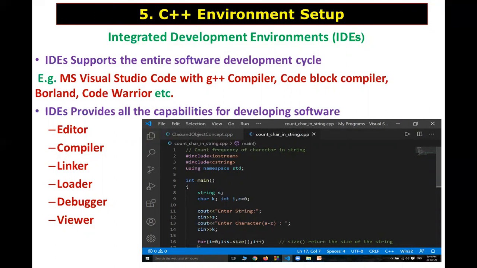It is called as integrated development environments. IDE supports the entire software development cycle.